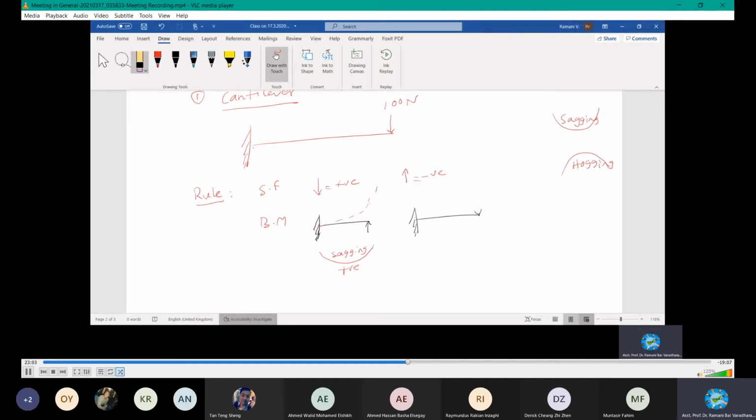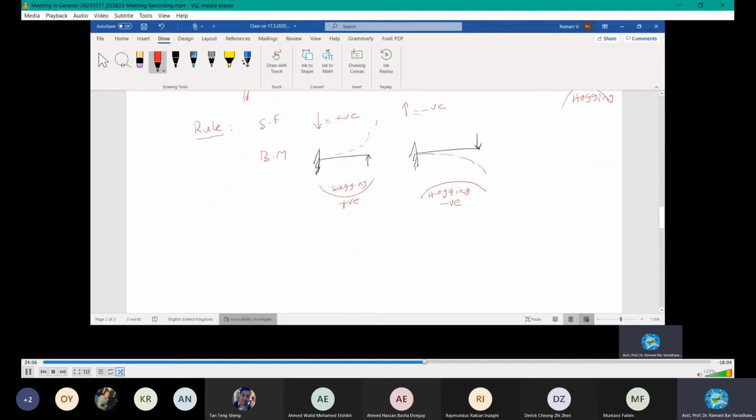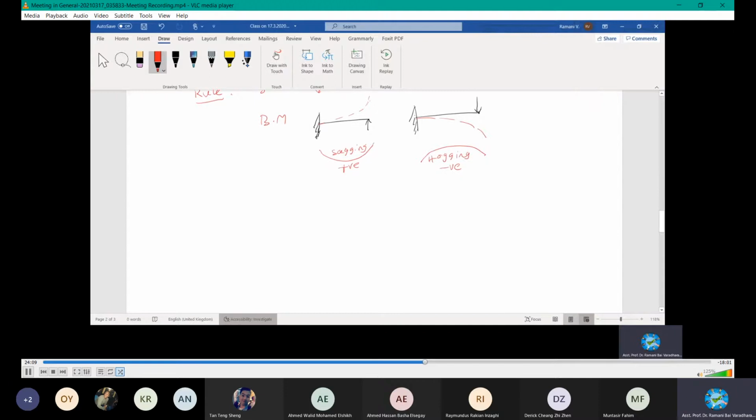At this point on the beam, in that case, your bending will be like this. Your bending will be like this. Hogging is taken as negative. Please remember these points when we are going to do this analysis, which is very important for you.